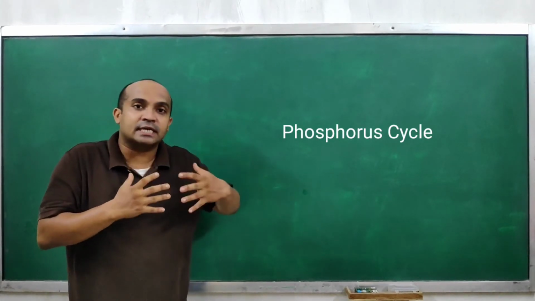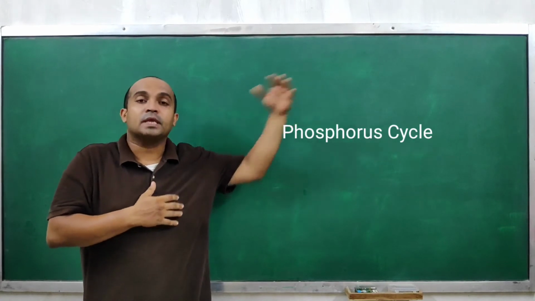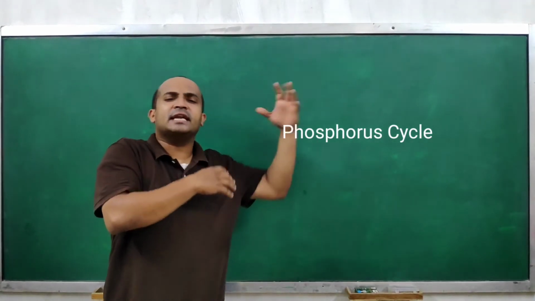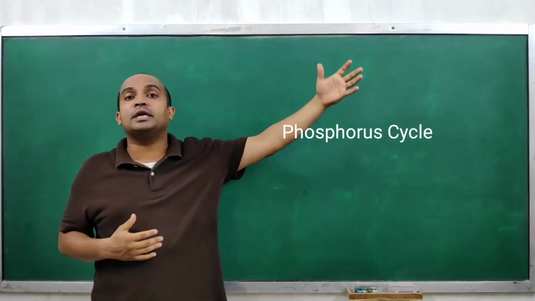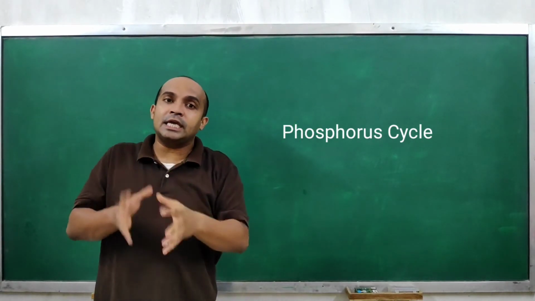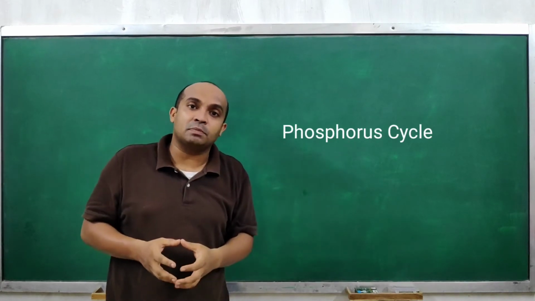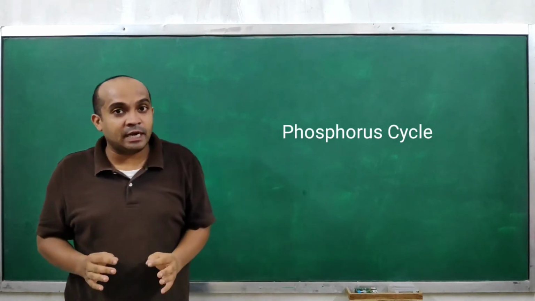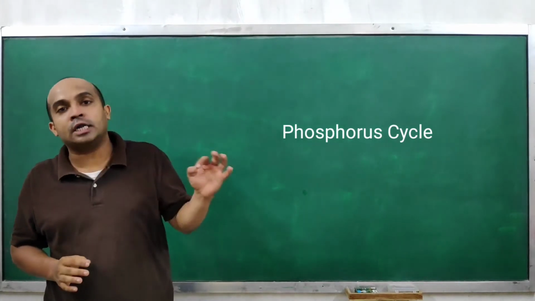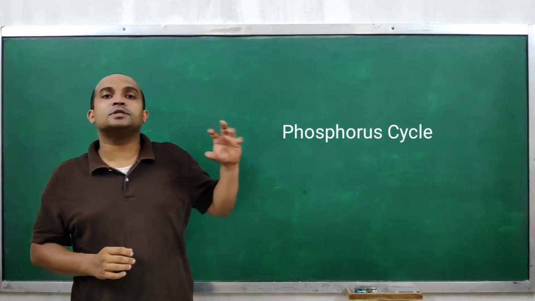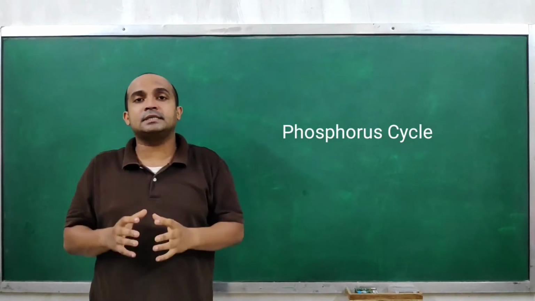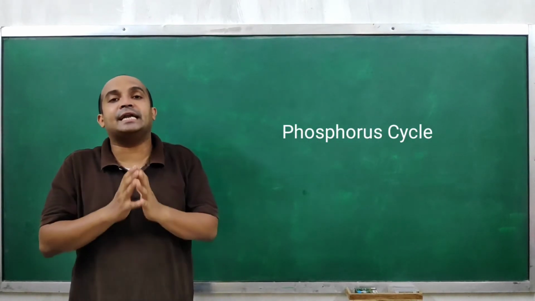It will succeed in other trophic levels as well. That is, from phototrophic organisms, it will go to primary consumers, then secondary consumers, tertiary consumers, and finally to decomposers. During each trophic level, this phosphorus molecule will be used up in different types of processes. Here, respiratory loss of phosphorus will not occur. So this phosphate will go to the next trophic level, and ultimately this phosphorus will be added in the